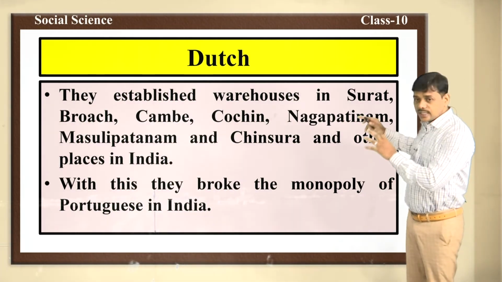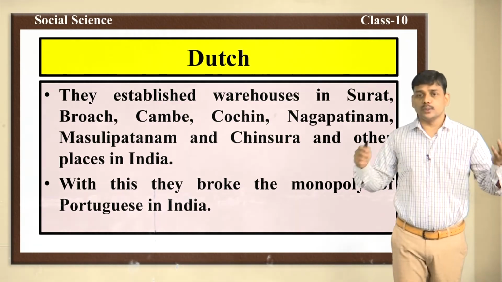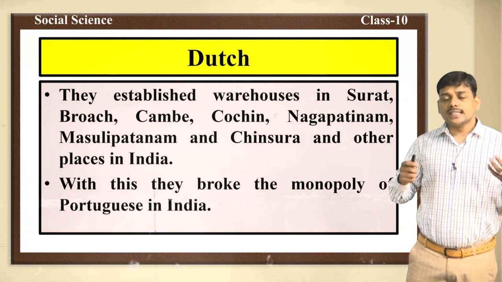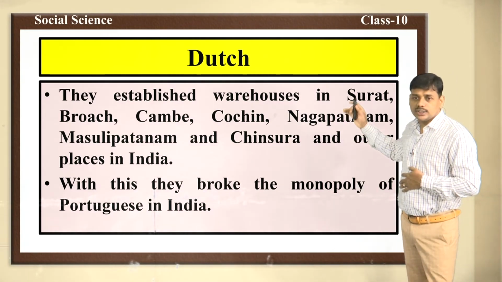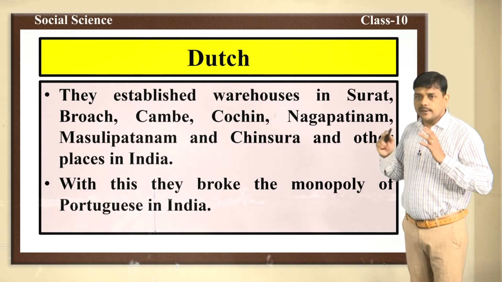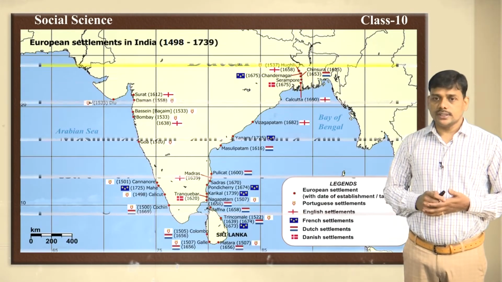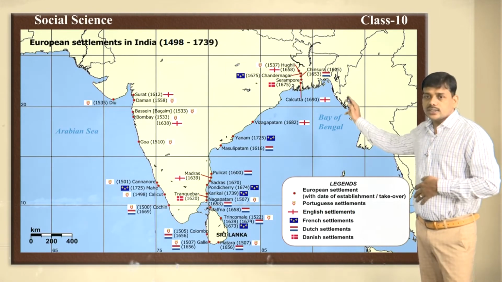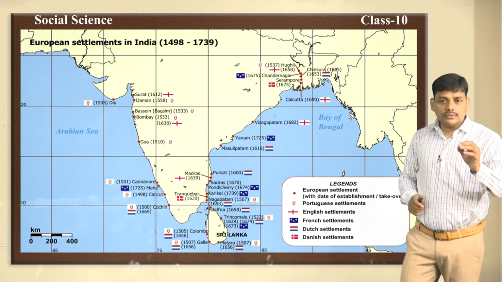They established their warehouses in many places of India, for example Surat, Broach, Cambay, Cochin, Nagapattinam, Masulipatnam, Chinsura. These are all the trading centers or warehouses of the Dutch. Here in this map you can see these are all the important trading centers of the Dutch.